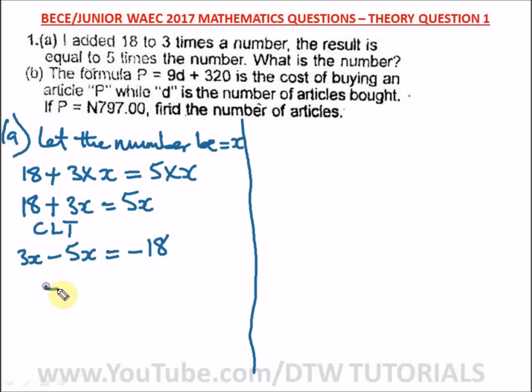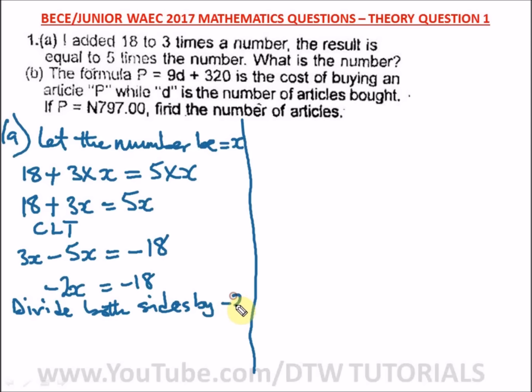That will give us a minus 2x equal to minus 18. So let's divide both sides by minus 2. So you write, divide both sides. You know, this is a theory question, so you have to write down your working well. Divide both sides by minus 2.